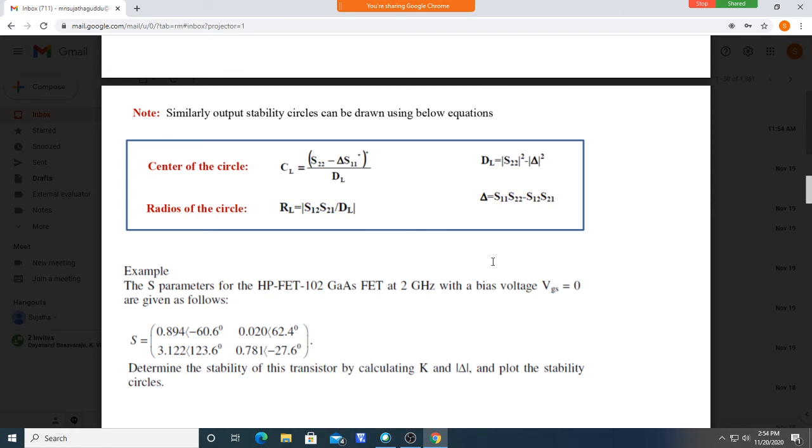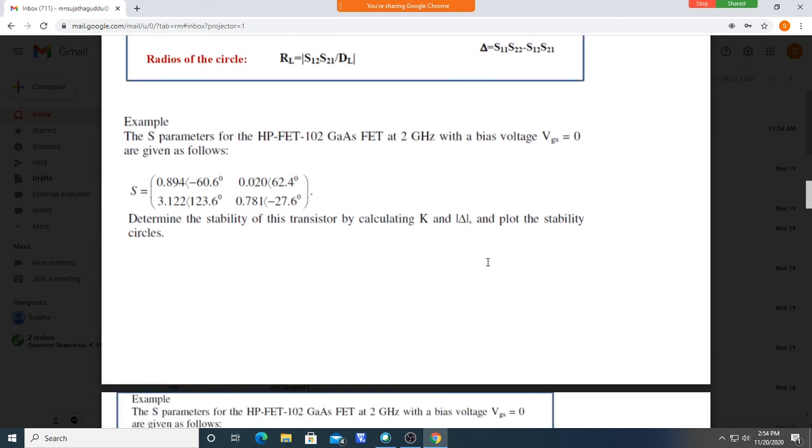Before going for amplifier design, you should check for stability. Unconditionally stable means you need not go for a graphical method. If it is conditionally stable, you should draw the input stability circle and the output stability circle. After drawing them, we can choose the values of ZS and ZL in the stable region.